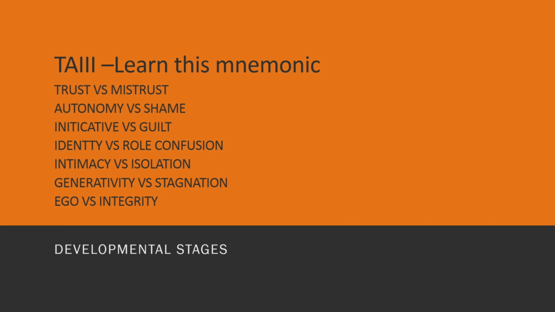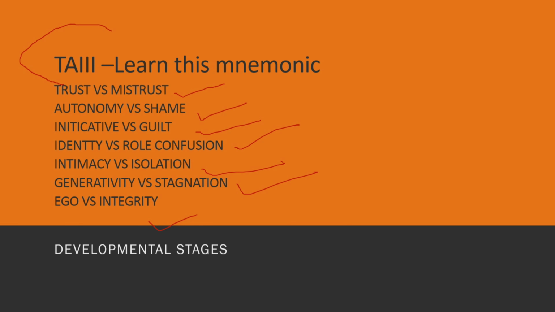In case you are having difficulty memorizing all these stages of this learning theory, you can learn it with the help of this mnemonic. Look at the mnemonic, it's T, A and triple I. T stands for trust versus mistrust, A stands for autonomy versus shame, I stands for initiative versus guilt, and second I stands for identity versus role confusion, third I stands for intimacy versus isolation, and then you can learn G and E. G stands for generativity versus stagnation, and E for ego versus integrity.